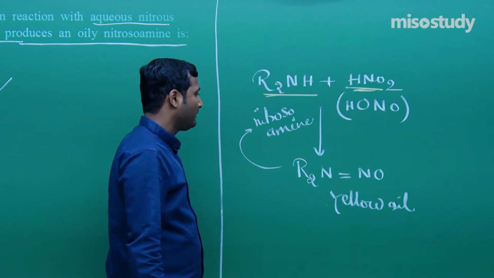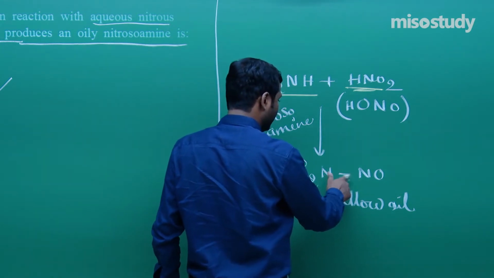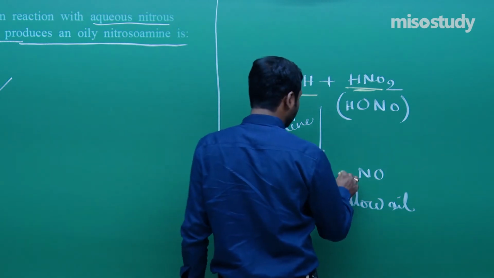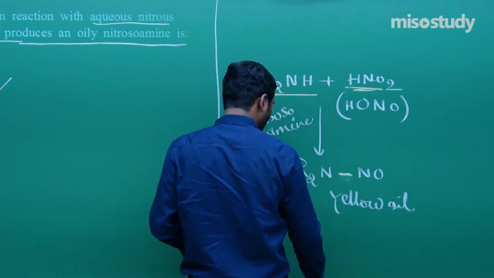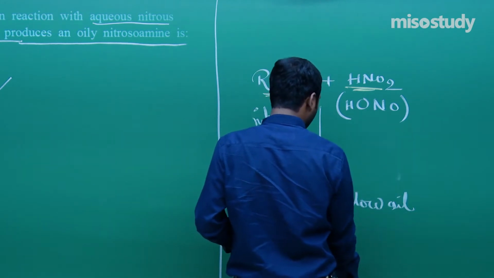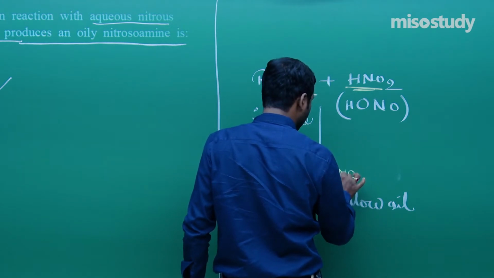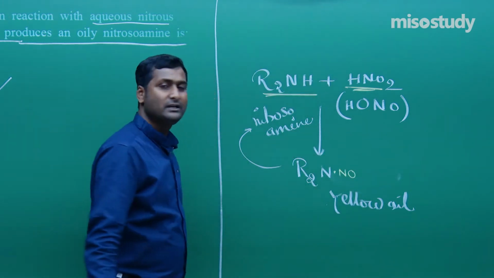Clear? If you have any doubt, you can easily approach me. That is the resonating structure R2NNO, or simply it can be written like this, R2N-NO. This is the yellow oil.